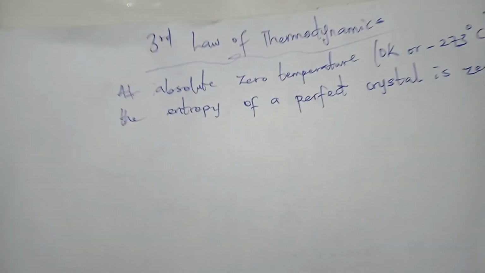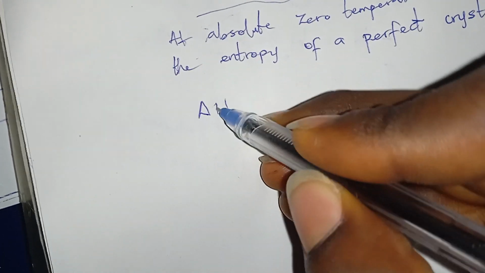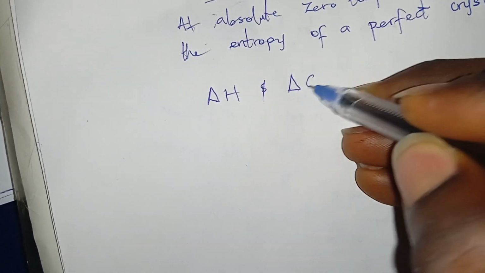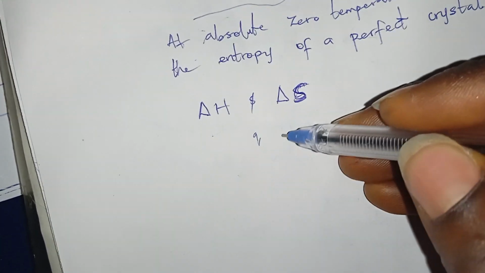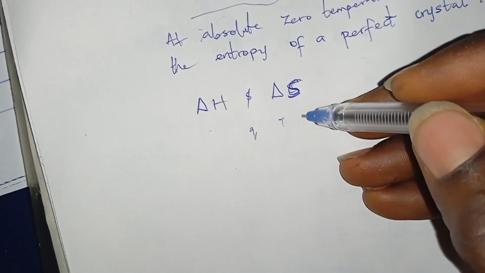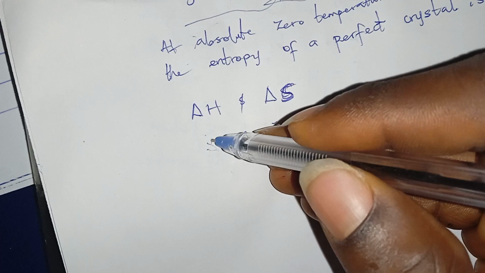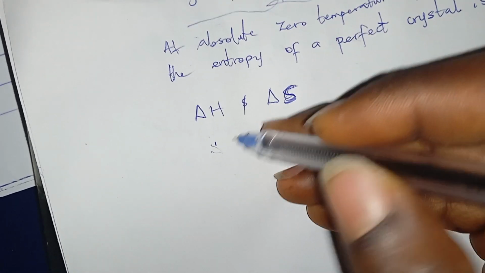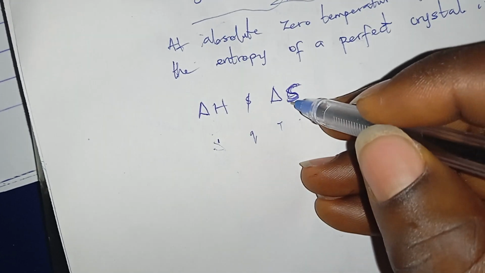So if you know this, you need to know that there are formulas to note, because both delta H and delta G and delta S, in any situation where you are not given Q, you're not given T, or you're not given U and the work, but you are given something like equations, and you are told to calculate enthalpy change or entropy change.